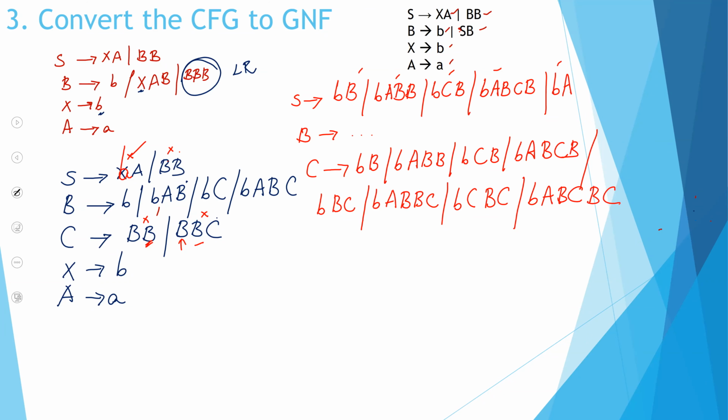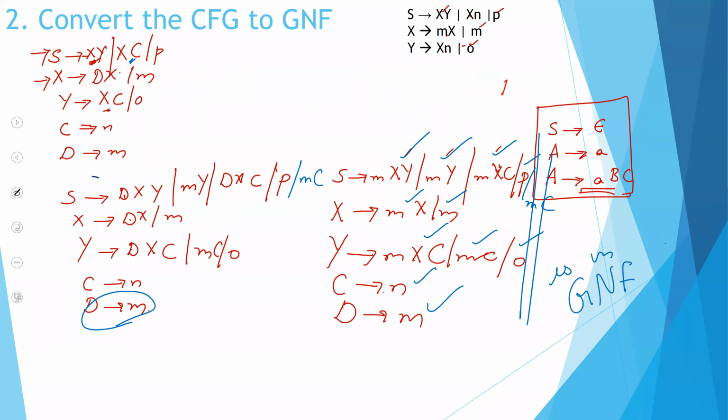Luckily, everything satisfies Greibach normal form. A terminal followed by many non-terminals. And then I'll have my X term, which is B, and my A term, which is A.